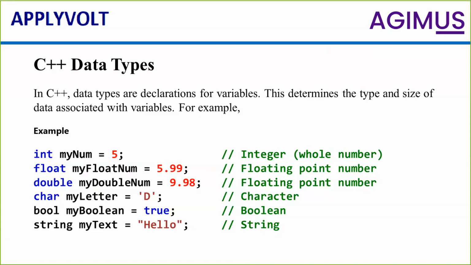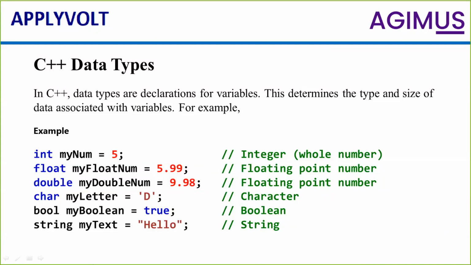First thing, for example, int. Int is short for integer. What is an integer? An integer is a whole number. So 1, 2, 3, 5, 10, 50, 100, any such numbers. Depending on the size of the number, the data type will be chosen. So int can hold only whole numbers.